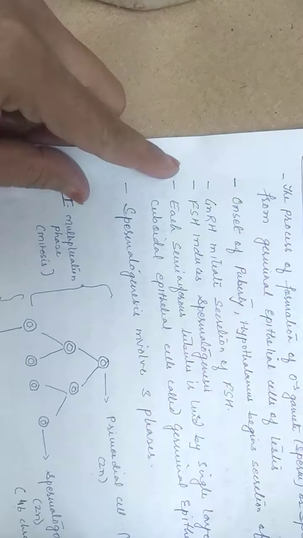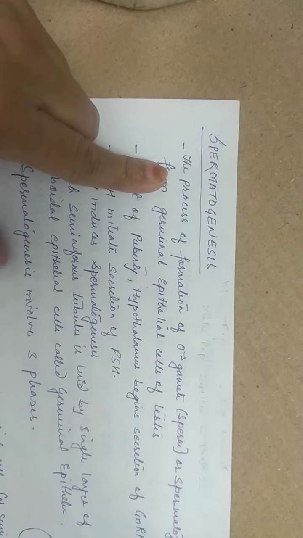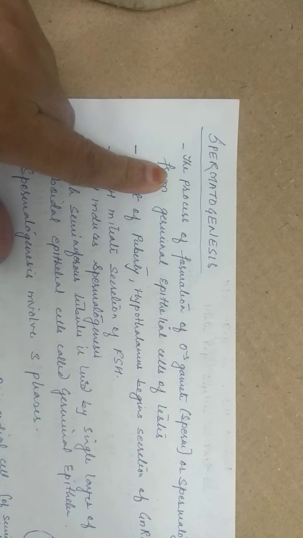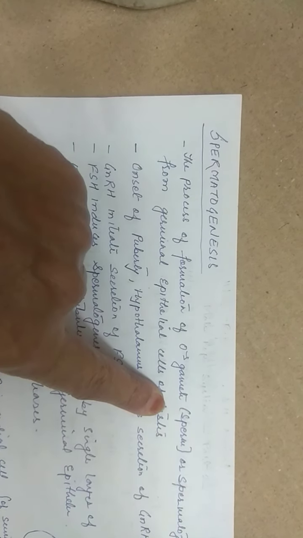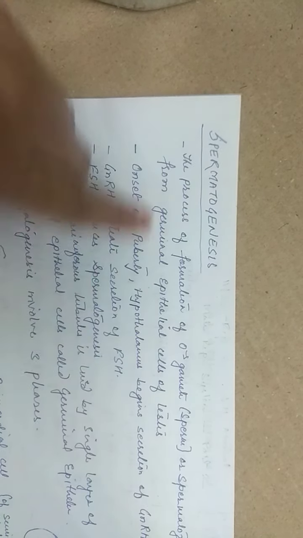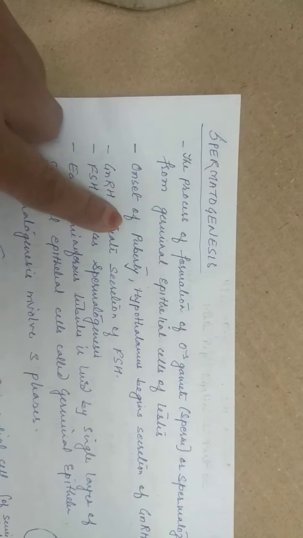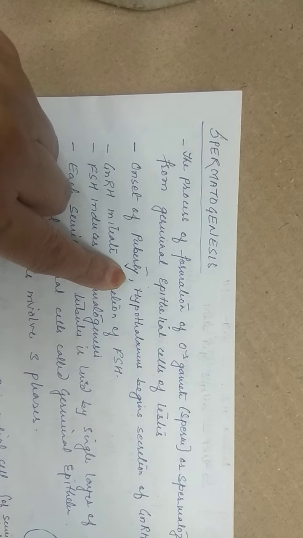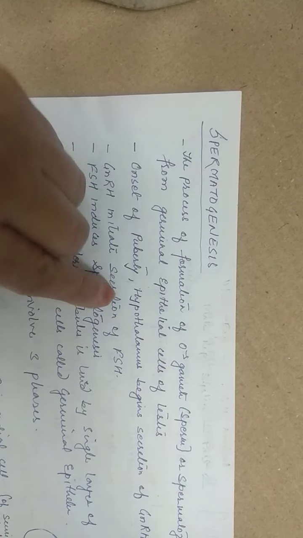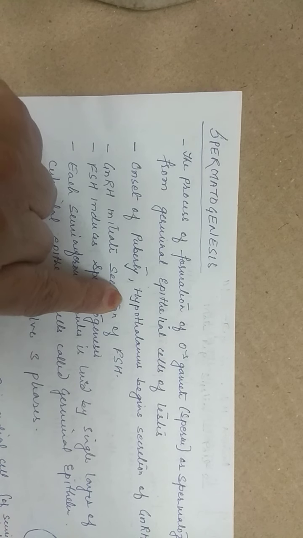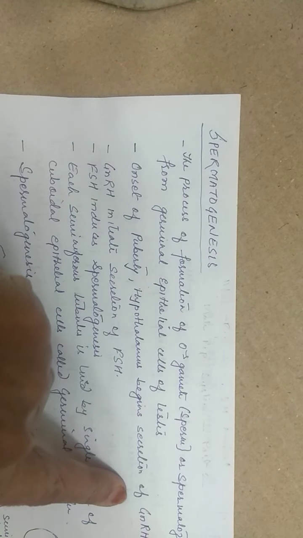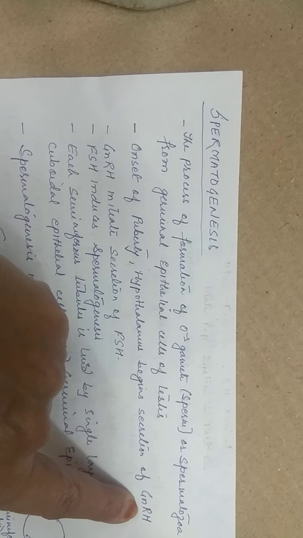Spermatogenesis is nothing but the gamete formation, or the sperm formation process. See, this generally comes in the exam. It is the process of formation of the male gamete, that is sperm or spermatozoa, from the germinal epithelial cells of the testes. At the onset of puberty, when the male has attained puberty, the hypothalamus begins to secrete gonadotropin releasing hormone.